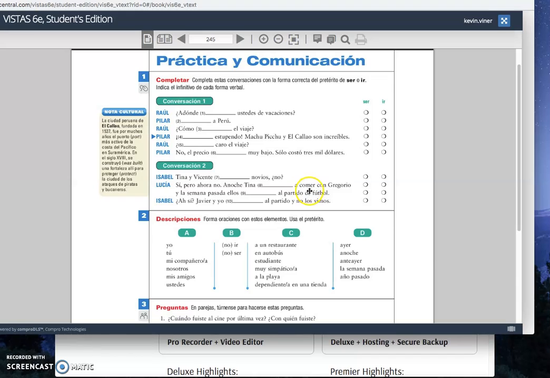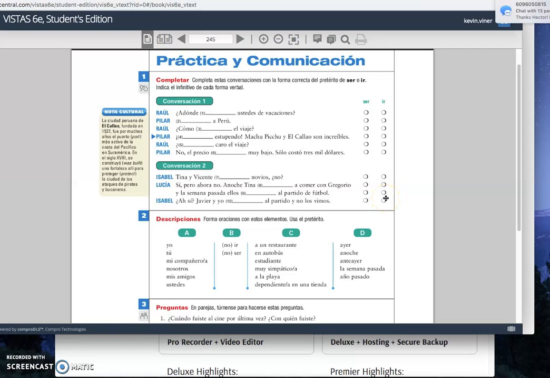Sí, pero ahora no. Anoche Tina blank a comer con Gregorio y la semana pasada ellos blank al partido de fútbol. Pause it. And we're back. Anoche Tina fue a comer con Gregorio. That would be ir, right? Went. Y la semana pasada ellos fueron, because it's ellos, al partido de fútbol. Also ir. Muy bien.